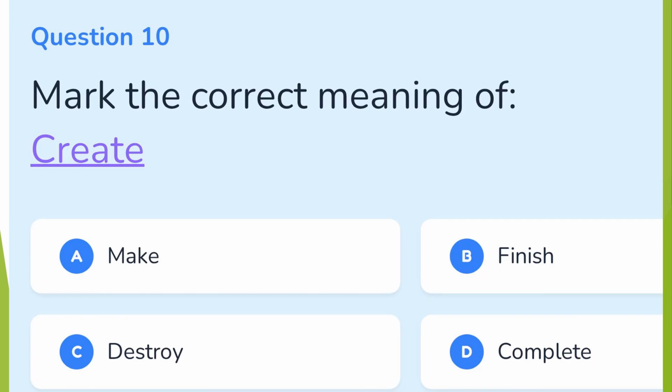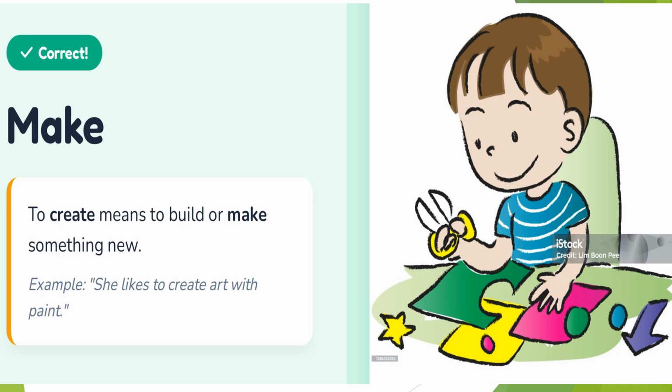Question number 10. Mark the correct meaning of create. A. Make, B. Finish, C. Destroy, D. Complete. Correct answer is make. To create means to build or make something new. Example: she likes to create art with paint.